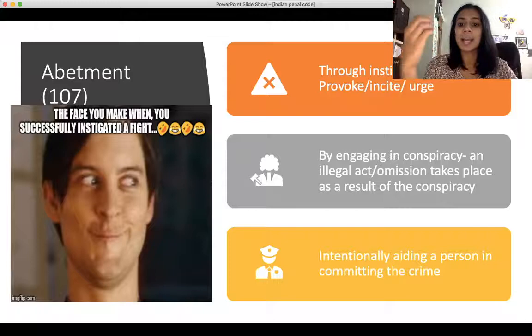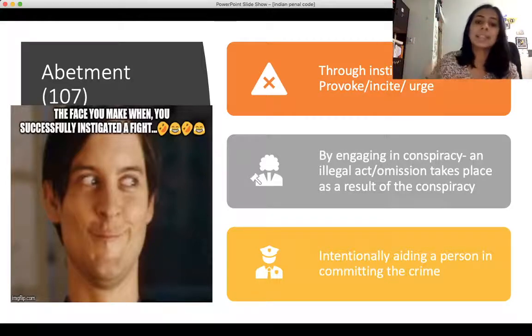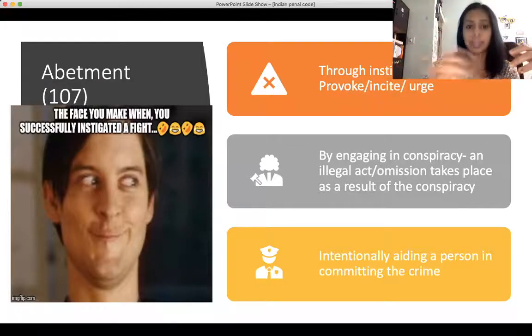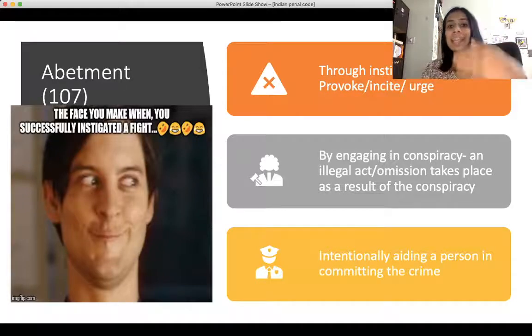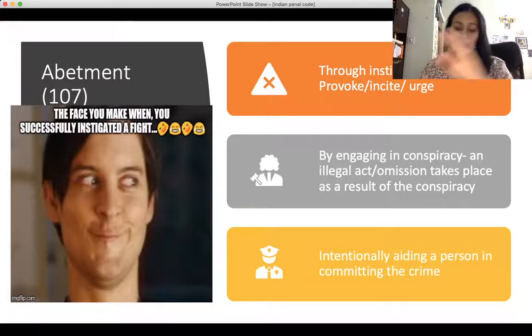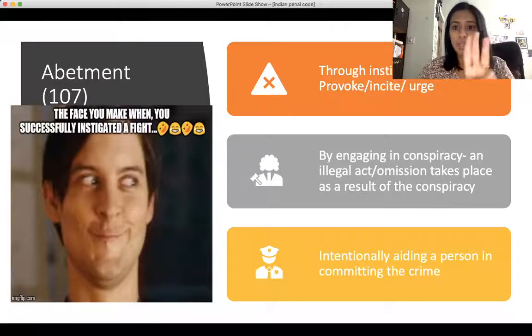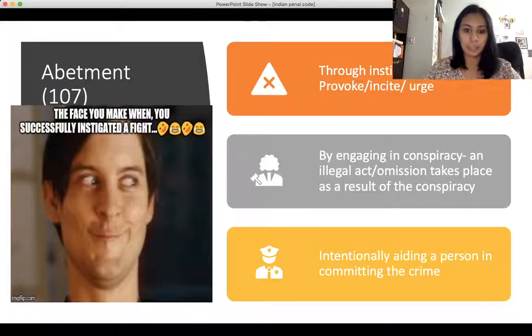The third way is by intentionally aiding a person in committing the crime. For example, when there is a fight happening between two people, and you actively slip in a knife so that as a result of this fight, A stabs B, I have intentionally aided in the commission of the crime by A for the murder of B. In that case, I've intentionally extended my support in the completion of the crime. That is how we have three ways: abetment by instigation, abetment by conspiracy, and abetment by intentionally aiding a person in committing the crime.